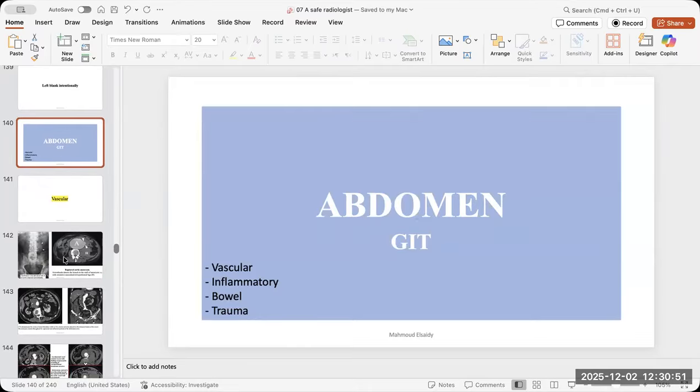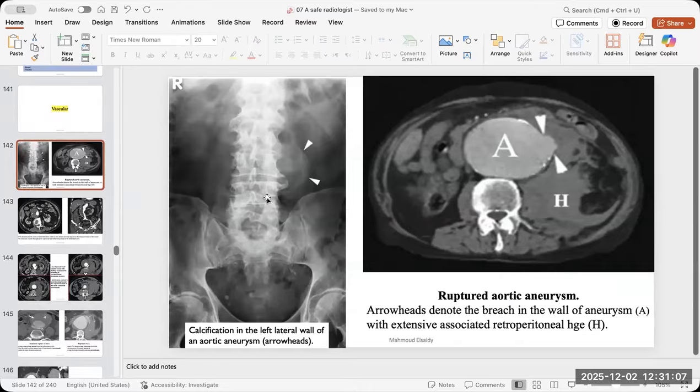Then in the abdomen, what could be emergencies? The vascular and the traumatic ones, and here more inflammatory ones like cholecystitis, appendicitis, pancreatitis. Okay. For the vessels, again, I told you about the psoas muscle shadow and the aneurysm, the aortic aneurysm, and the crazy emergency findings of the aneurysm.